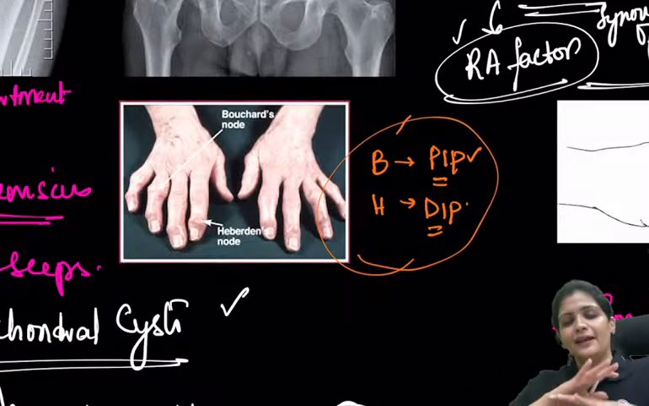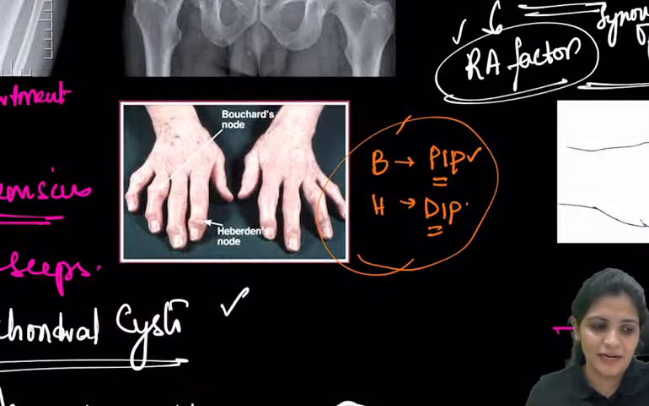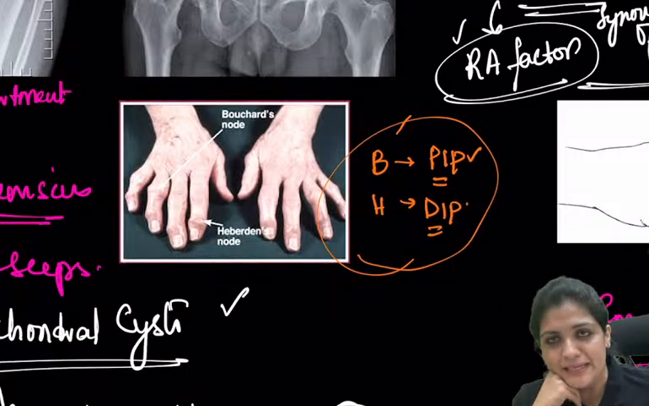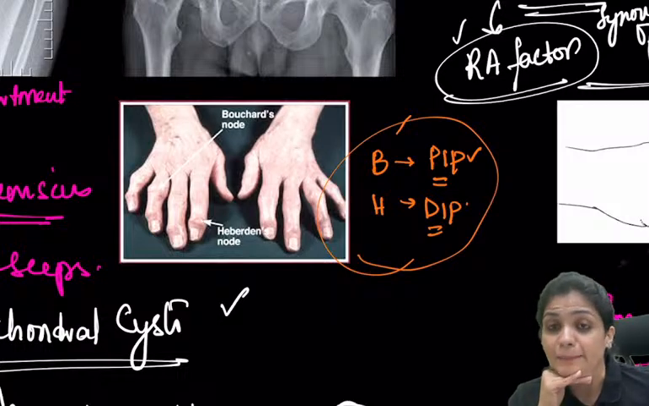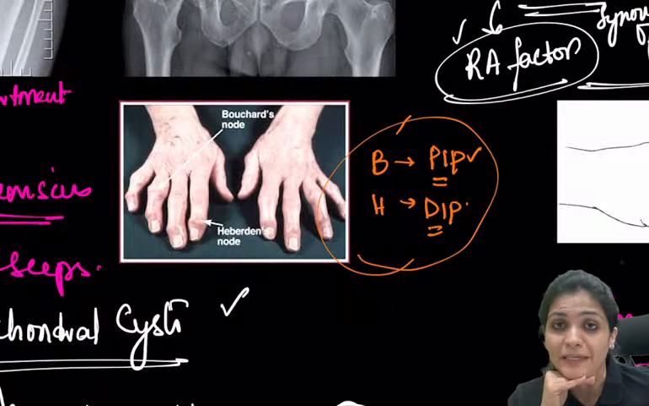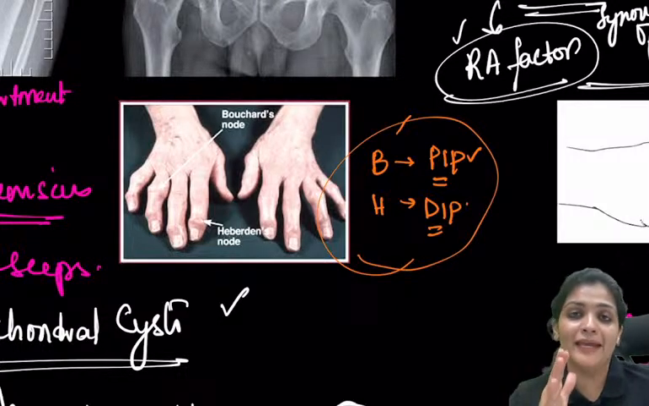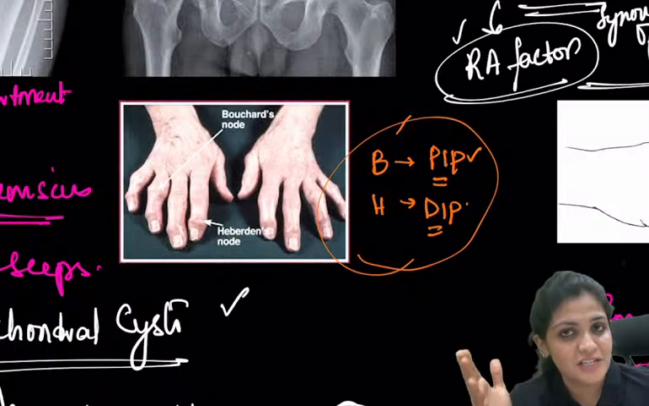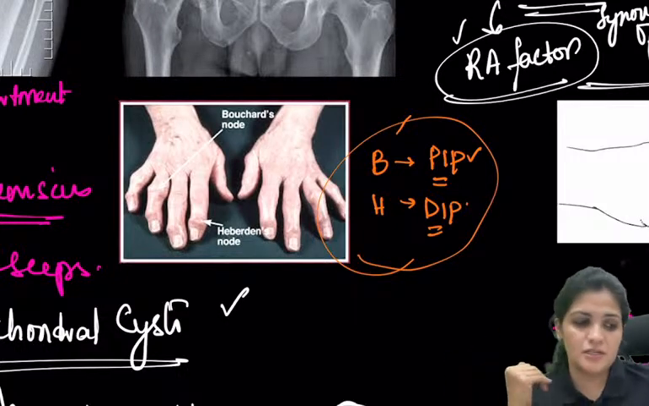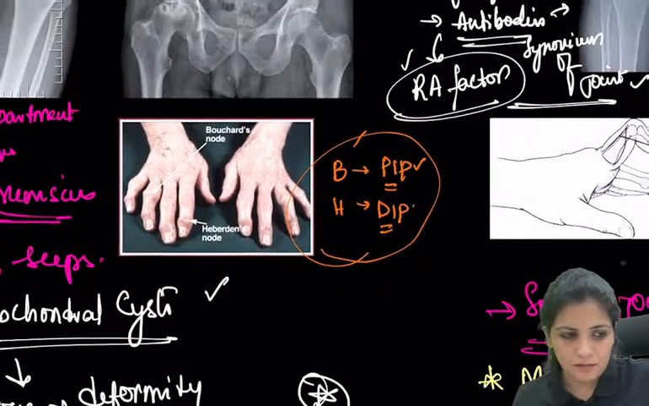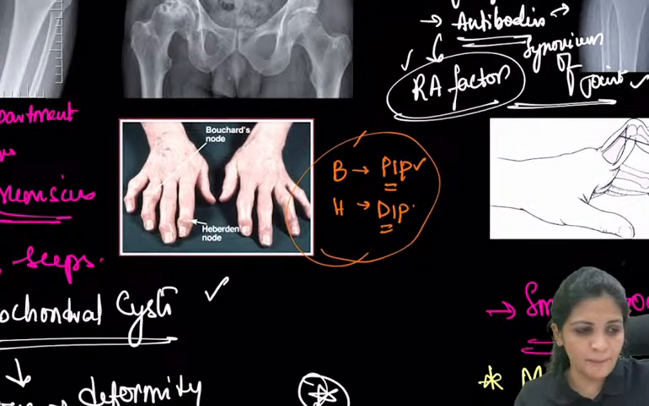Even though you understand the entire concept of your rheumatoid arthritis, what they usually ask is this, which is B, which is PIP, which is DIP. So again, we are depending upon the mnemonics, that is BP and HD. Right? So BP is Bouchard's, proximal interphalangeal joints, and next is Heberden's, distal interphalangeal joints. Okay, is it clear? Everybody following?